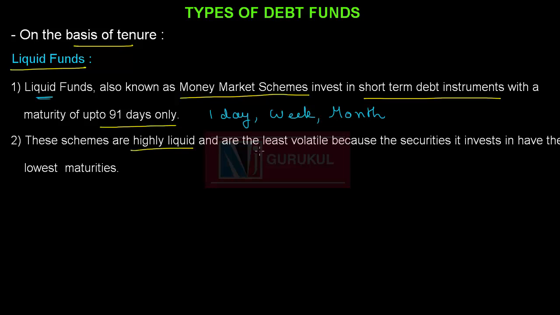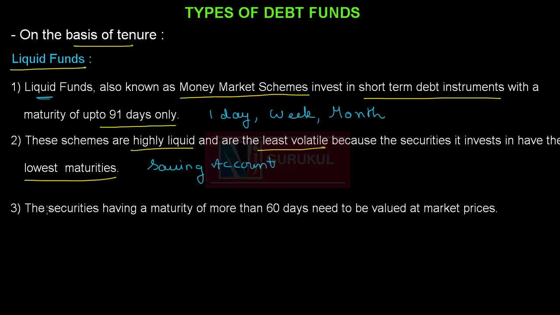In a liquid fund, the securities having a maturity of more than 60 days need to be valued at market prices. That means they need to be marked to market. This concept we will study in coming chapters. Most of the liquid schemes keep their portfolio in debt securities of less than 60 days maturity, so that the securities are not valued at market prices.